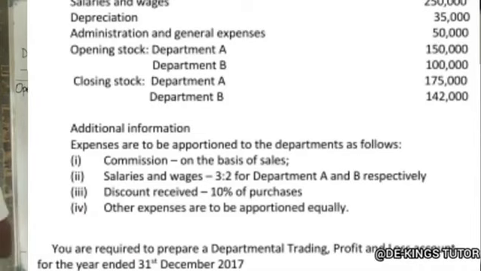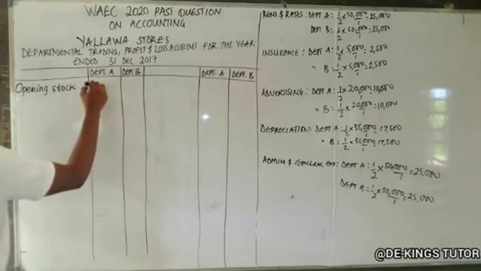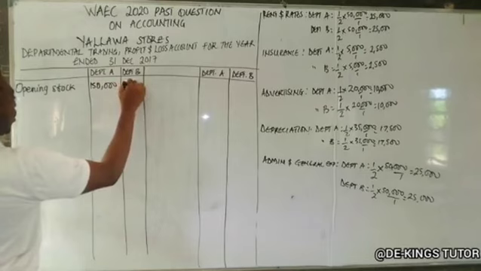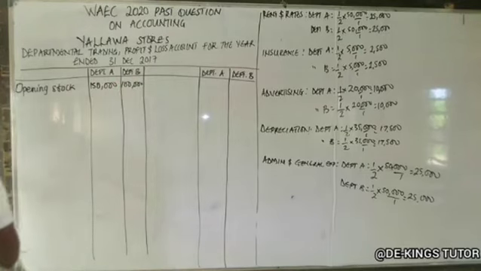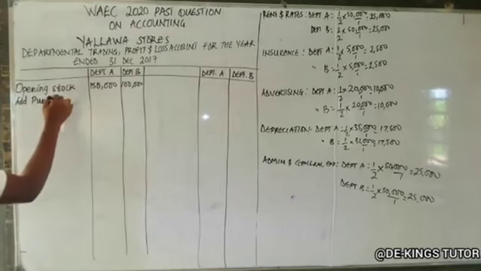Now you check there, our opening stock for department A is 150,000. For department B is what? 100,000. Okay? So the next thing that comes after this is what? Add purchases.